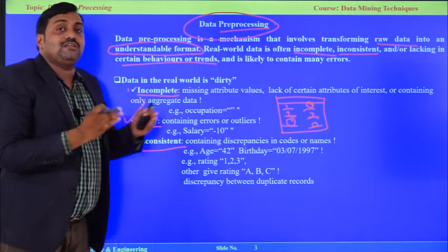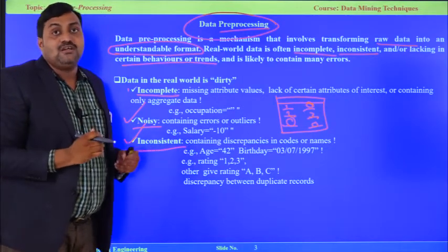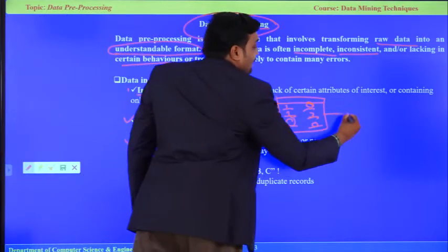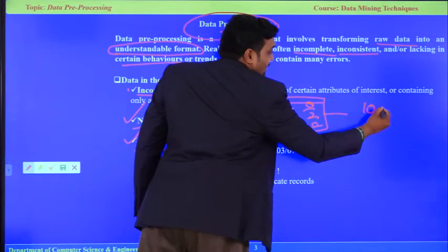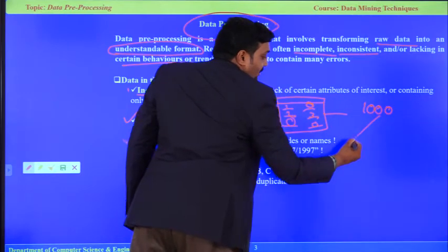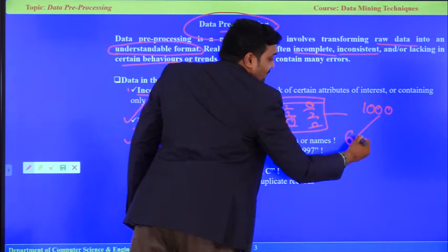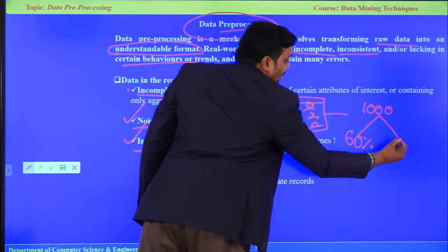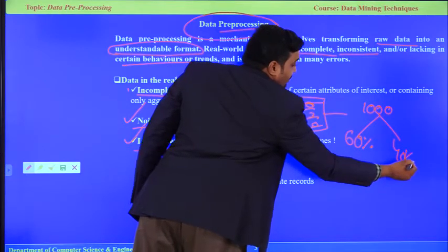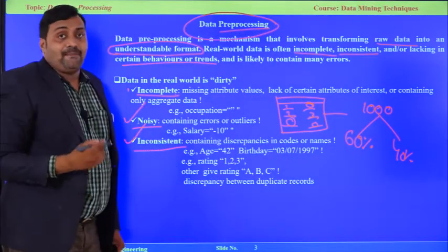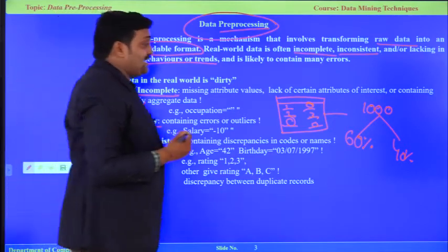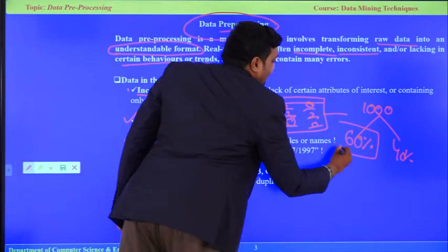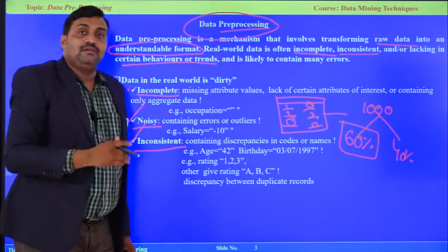Suppose we received 1,000 records, and we got 60% complete data and 40% incomplete data. What will happen if I consider only the 60% data and take a decision? It may lead